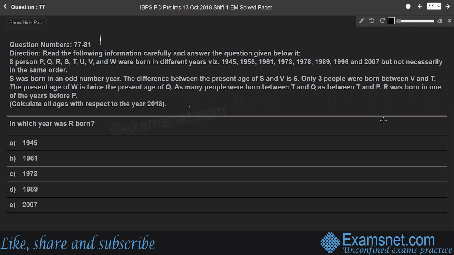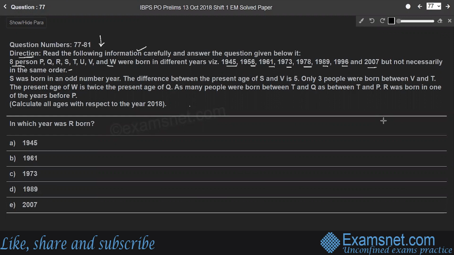Students, questions from 77 to 81 are based on the below information. Here the direction is, read the following information carefully and answer the question given below it. So 8 persons P, Q, R, S, T, U, V and W were born in different years. They are 1945, 56, 61, 73, 1978, 89, 96 and 2007, but not necessarily in the same order.